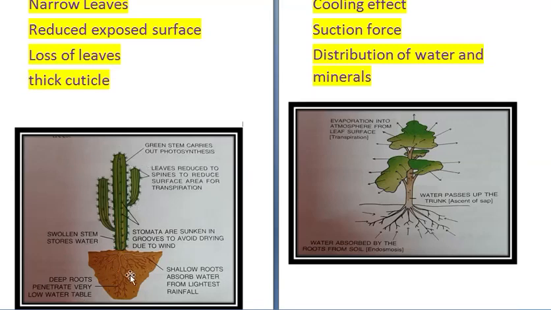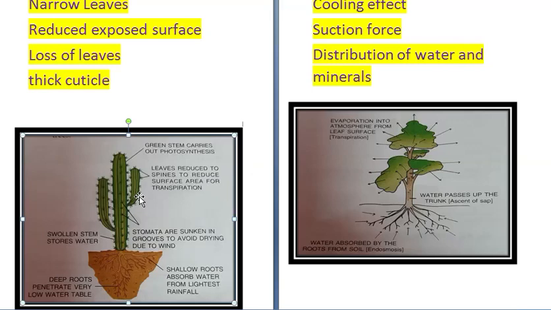In cactus, this part is the stem, and the leaves take the shape of spines. They are reduced to spines, so they are this small. The thorns of a cactus are actually the leaves, and their surface area is reduced. Now the rate of transpiration will also be less. So these are some of the adaptations in the plants through which they reduce their surface area.